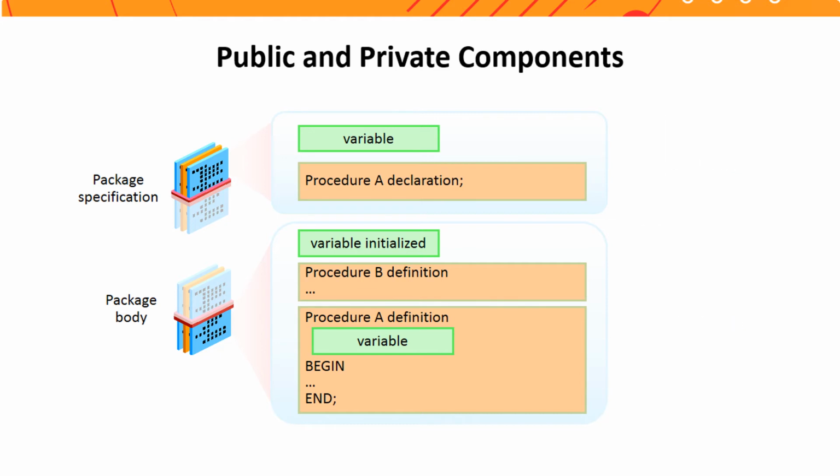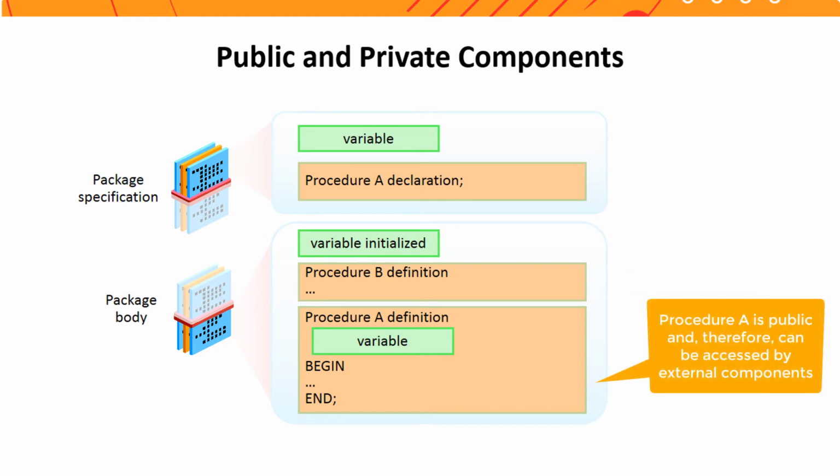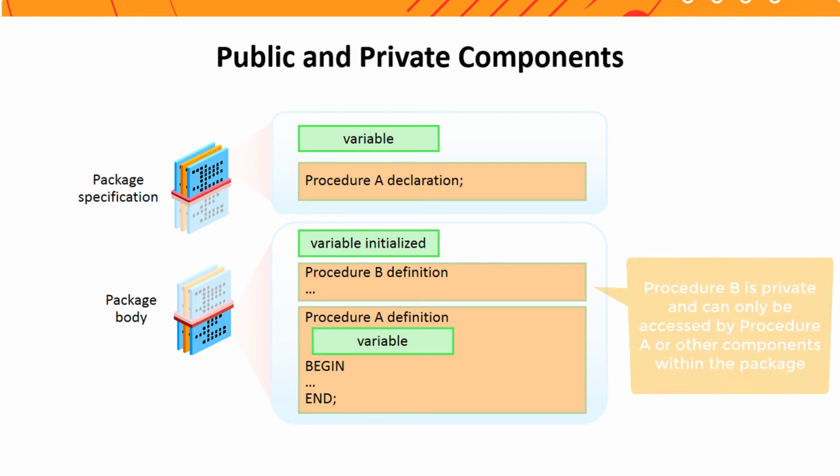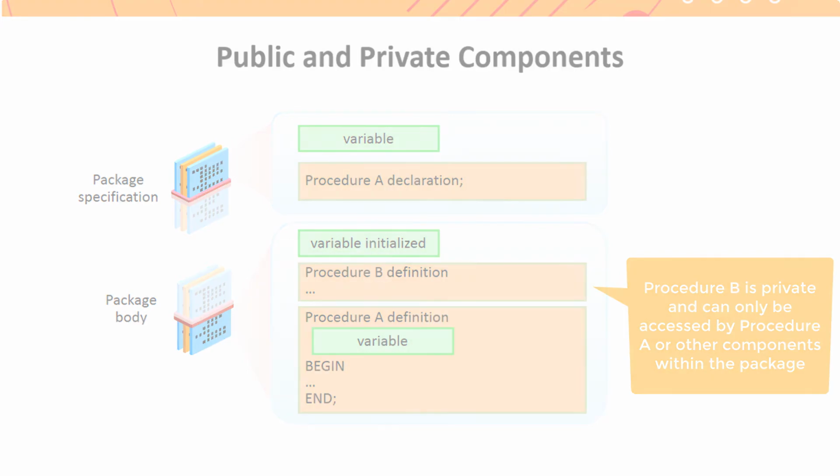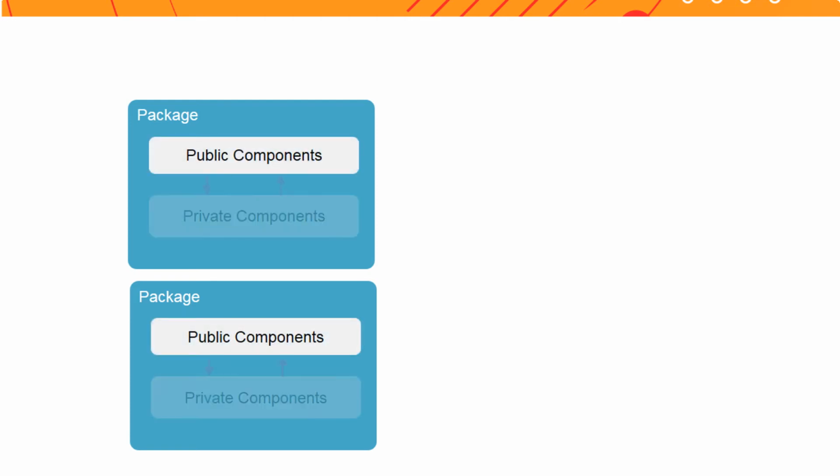Here, you can see that the package specification has two members, a variable and procedure A. However, in the package body, you see that there are definitions of procedure A and procedure B. Procedure A is public and therefore can be accessed by external components, whereas procedure B is private and can only be accessed by procedure A or other components within the package. A single application can have multiple packages to support its different features. As discussed already, each package in an application can have both public and private components in it.